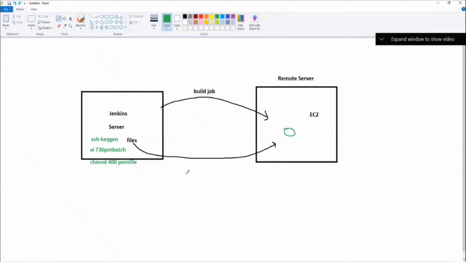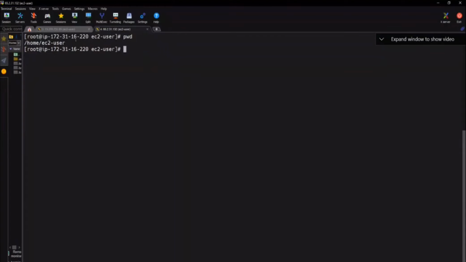First of all, I want to ask you, is the concept clear to everyone? So what is our task now? To transfer the files from the Jenkins server to the remote server. In order to transfer the files, first we need to establish the connection between Jenkins and the remote server. How do we establish the connection? Using ssh-keygen. The public key needs to be copied to the test server. So for that, we go here and generate the keys. In which server? The Jenkins server, or not?